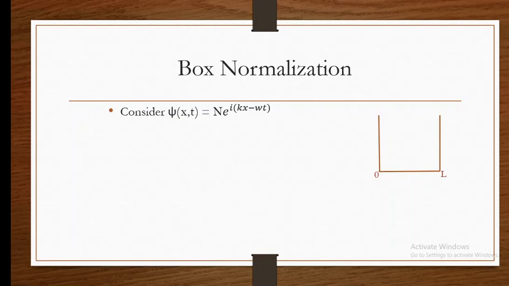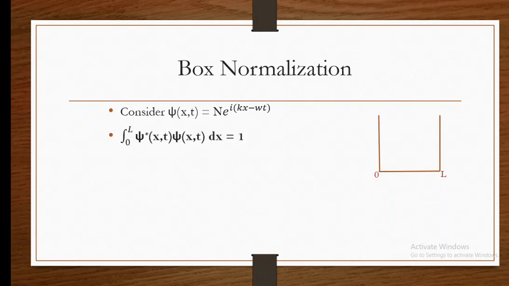We are considering a one-dimensional box which extends from 0 to L. Let us say it may be from 0 to A, or minus A to A, however it is. Here we are considering these as the boundaries, and we are going to normalize the plane wave within them.